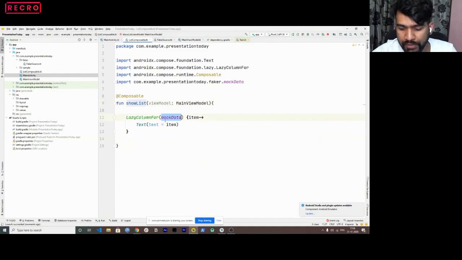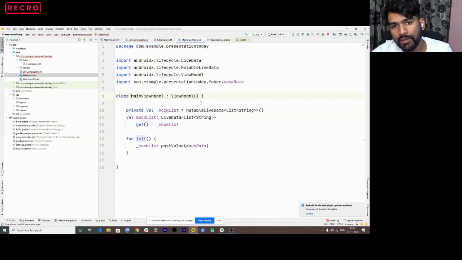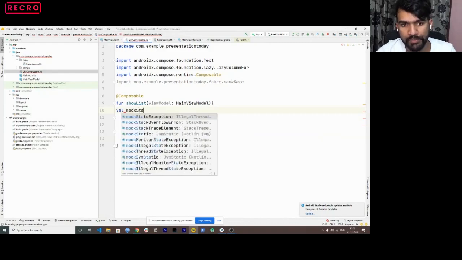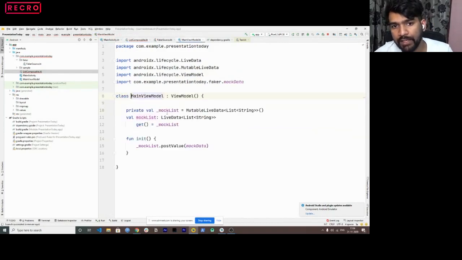Now I'll remove this. What I want here is to get that data from the view model. In the view model, we have this mock list live data, right? So we are going to use that. First I'll use, let's say, mock state. We need to convert this live data to a state.